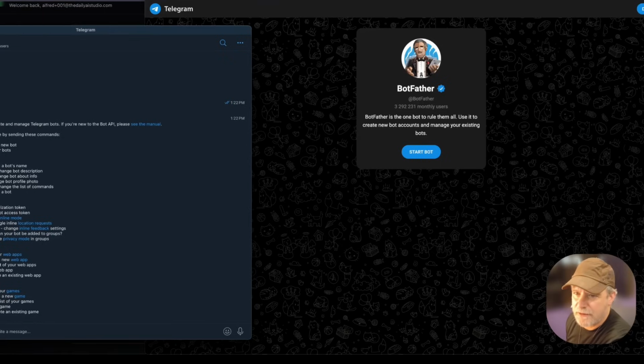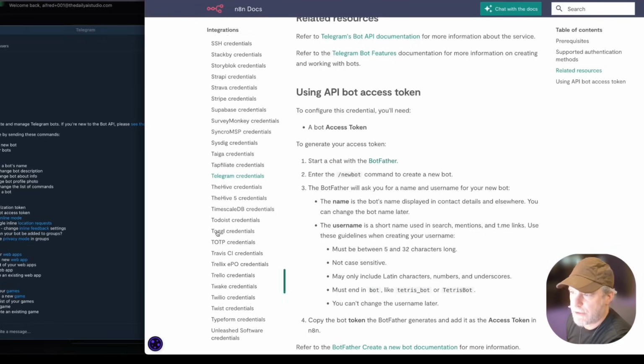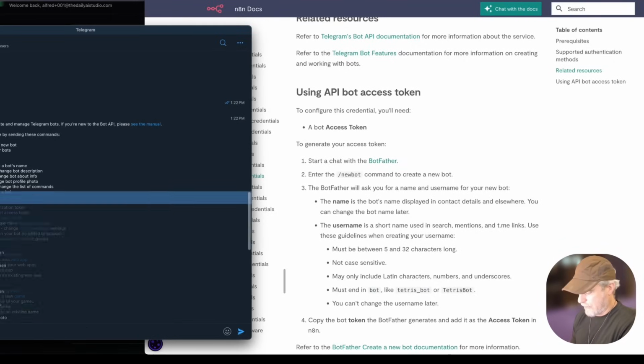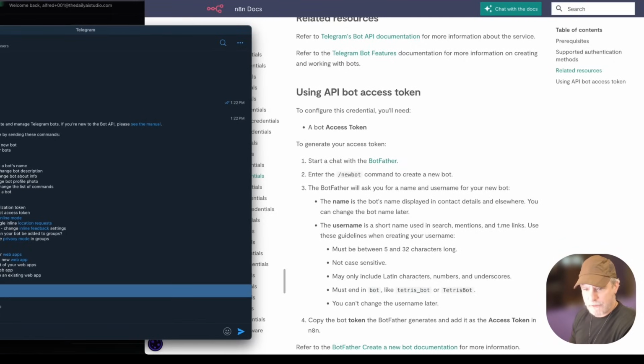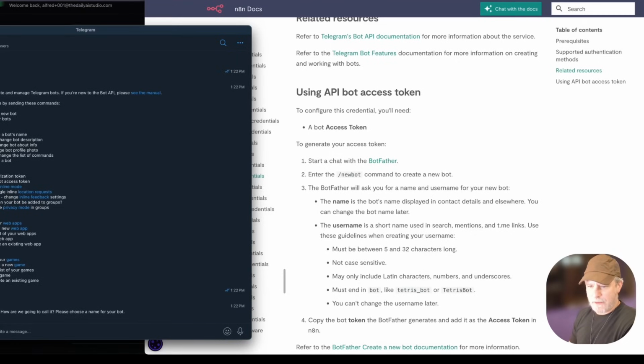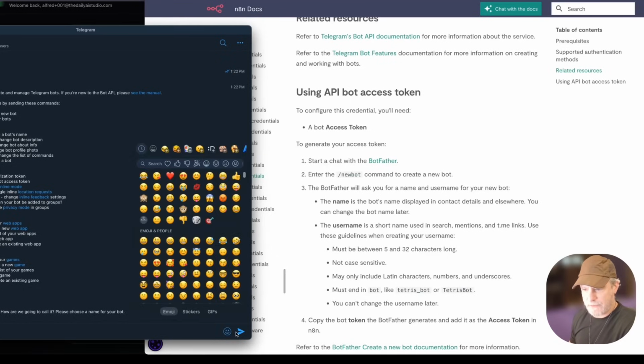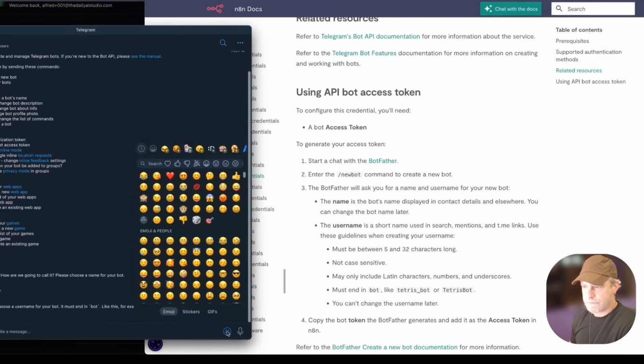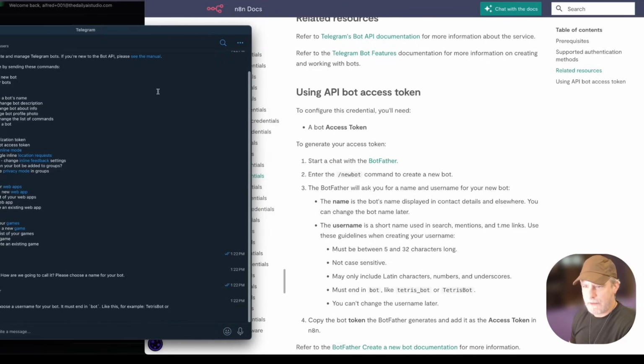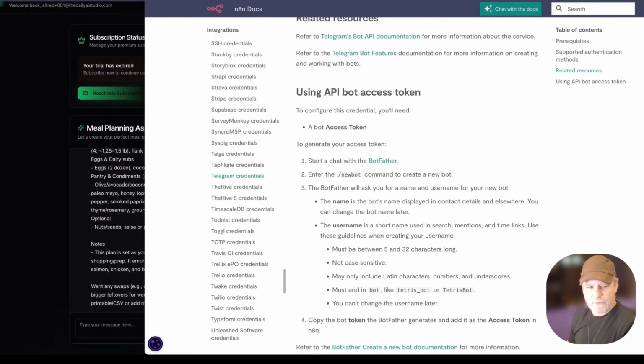And then all I need to do is create a new bot. And I'm just going to kind of follow the docs. Let's see how it goes. New bot. Okay. I'm going to call it Daily AI Meal Planner, because I think there's a certain need to have it like a namespace. And then I'm going to move this off the screen because I really don't want to have to delete this bot. It says add a username. So let's see.